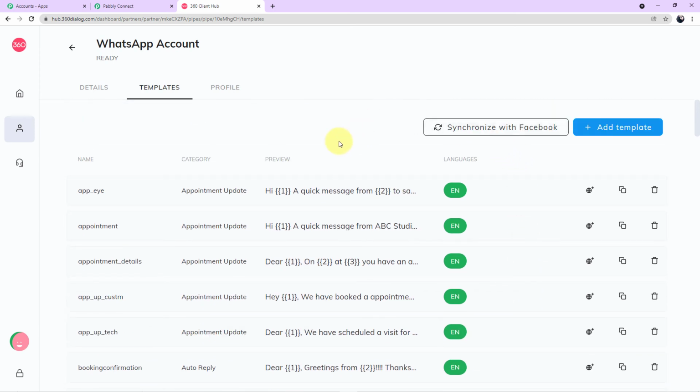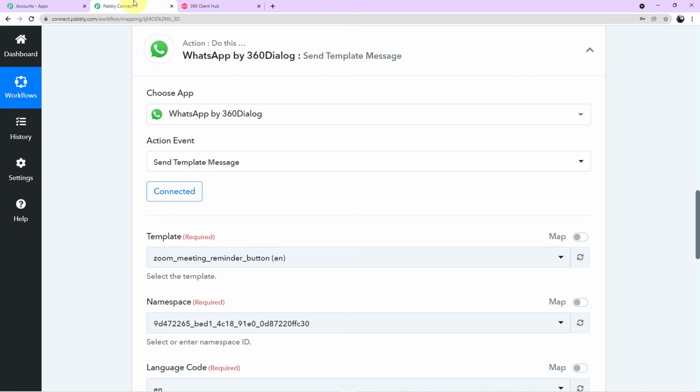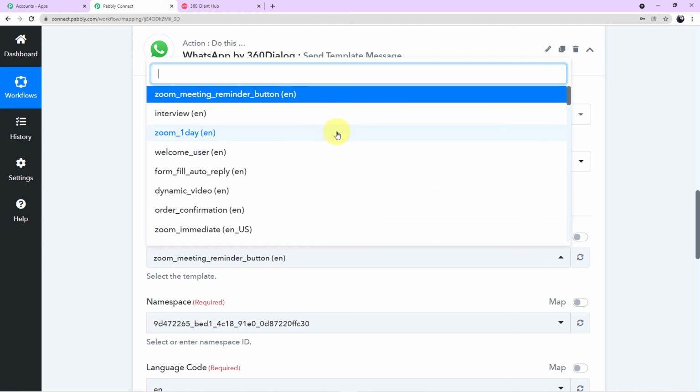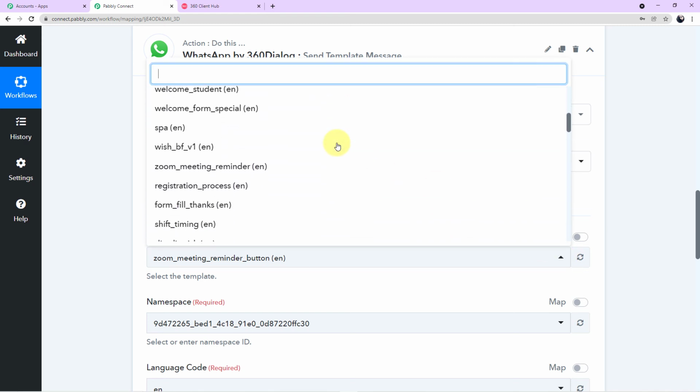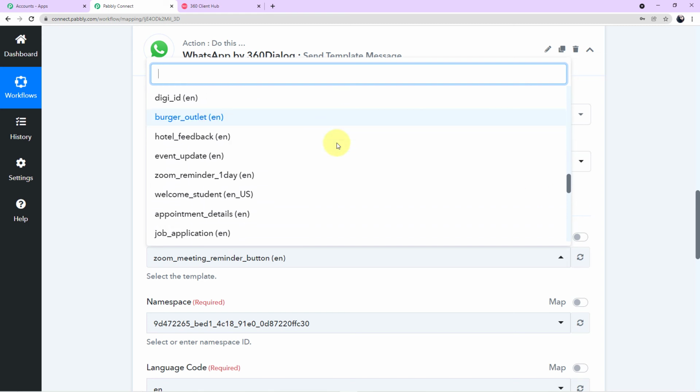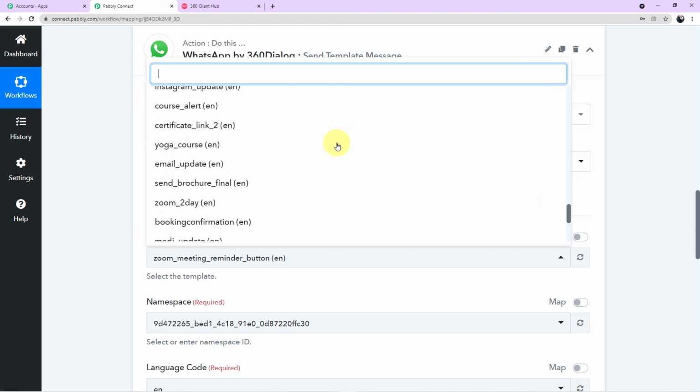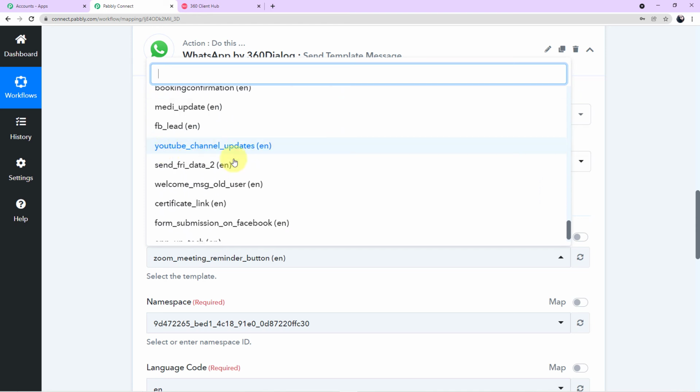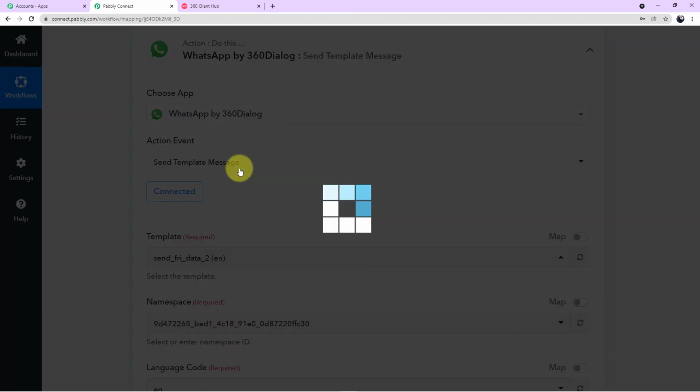Now I want to map this particular template which I have shown to you, send fry data to, in my Pabbly Connect account. So what I'll do, I'll go back to my Pabbly Connect account. I'll come to the template field. I'll click on this arrow and I can see all of the templates which are there in my 360 dialog account in the scroll down. Okay, so now I'll search for the particular template which I have shown to you, which was send fry data to. Here it is. Click here and your template will be successfully mapped.